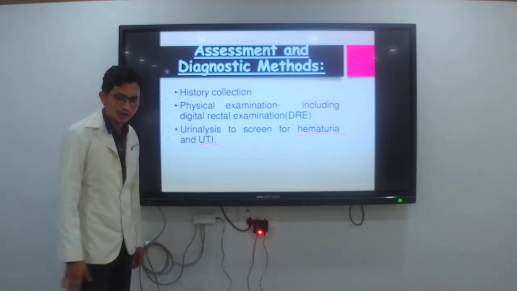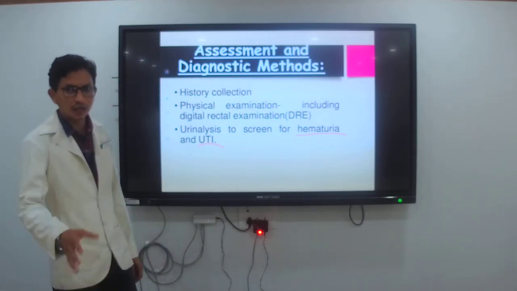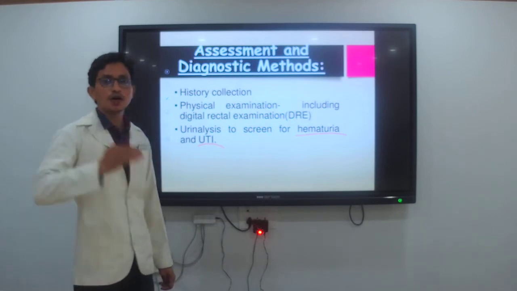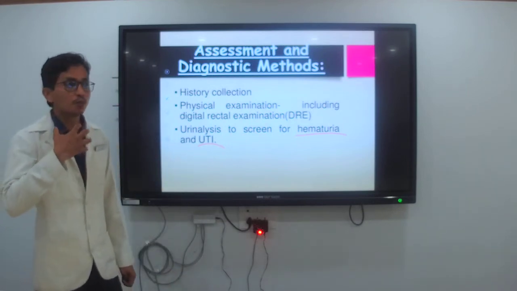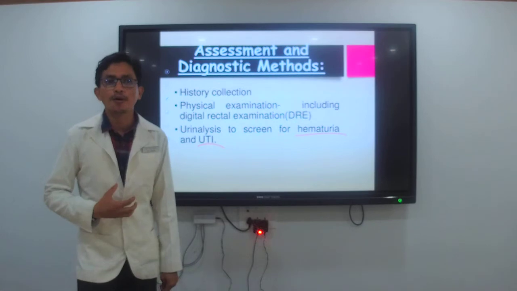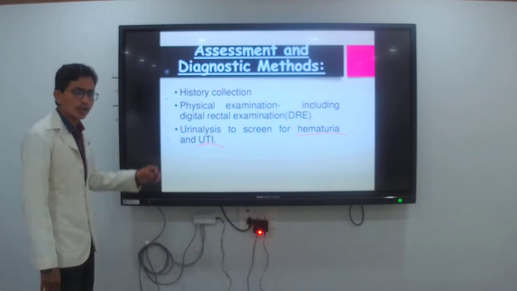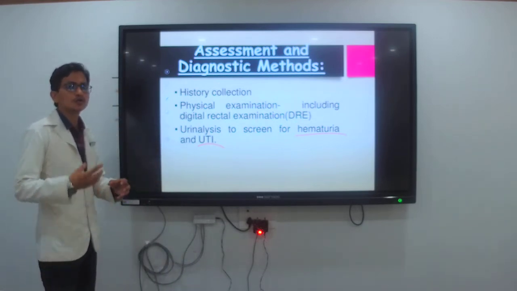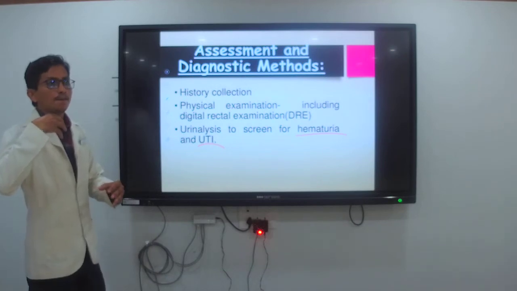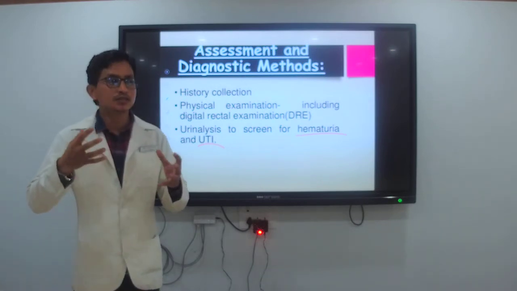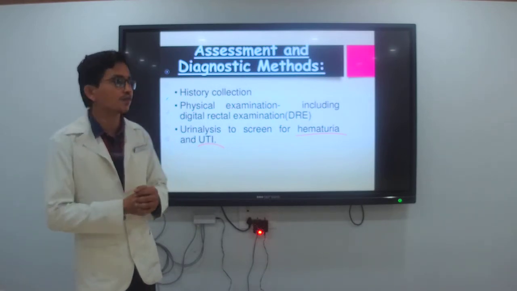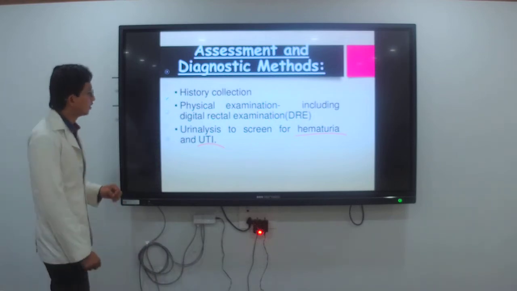Because of the urinary tract infection, the client may have hematuria. Lack of water in the body, not drinking properly, can also cause hematuria. Also, if the kidney is not filtering the urine properly, the client may have this condition.